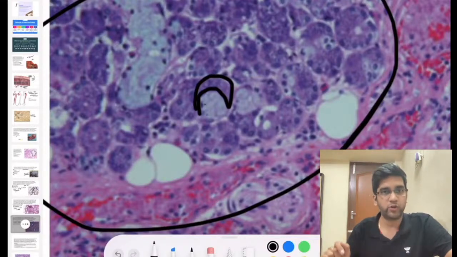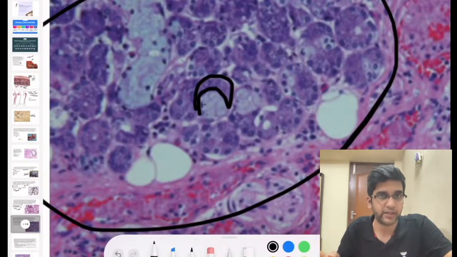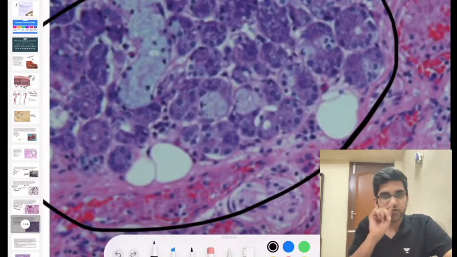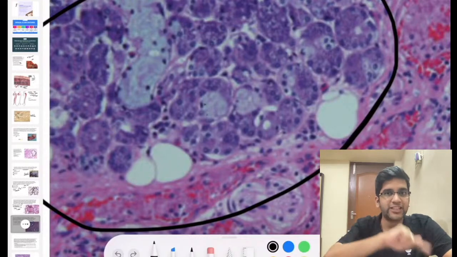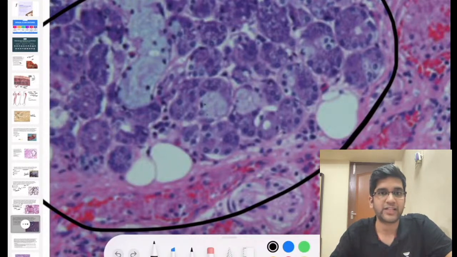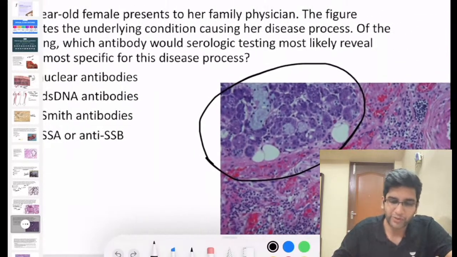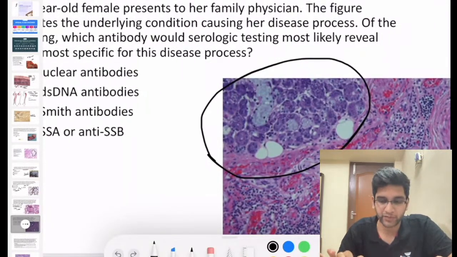I'll remove whatever I drew so that you can appreciate it better. Fine, I'll remove it again. So you see a mucinous gland there, and on top of that it looks like a crescent, right? That's your serous demilune. That's how a serous demilune looks, and it's perfectly a seromucinous gland, a mixed salivary gland. Fine, great. So now the only thing here is it's a salivary gland.